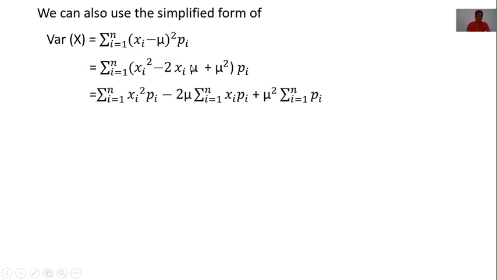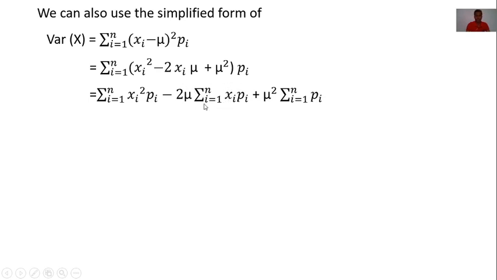Then we get the first term, summation of xi square into pi. In the second term, twice mu is a constant, therefore it is out of the summation, and multiply pi. Then we get twice mu summation of xi into pi, plus in the third term mu square is a constant, therefore it is out of the summation of pi. Now in the next step, see this second term.